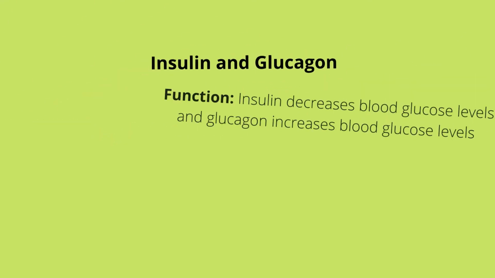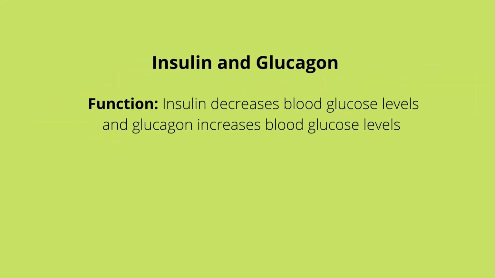Insulin and glucagon. Insulin decreases blood glucose level. It allows the movement of glucose from the bloodstream into the body's cells, where it can be used for energy. When the body senses the blood glucose level is rising, insulin is released from the beta cells in the pancreas to help escort the glucose into the cells.